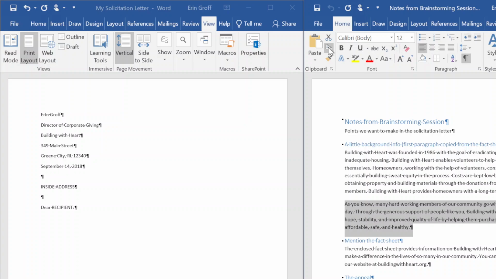And number 2, we're going to paste the copied text. In the My Solicitation Letter document, select the end of the Dear Recipient line to move the insertion point. So I'm going to go over to this side and I'm going to click to the end of Dear Recipient after the colon. The insertion point should now be located between the colon and the paragraph mark.